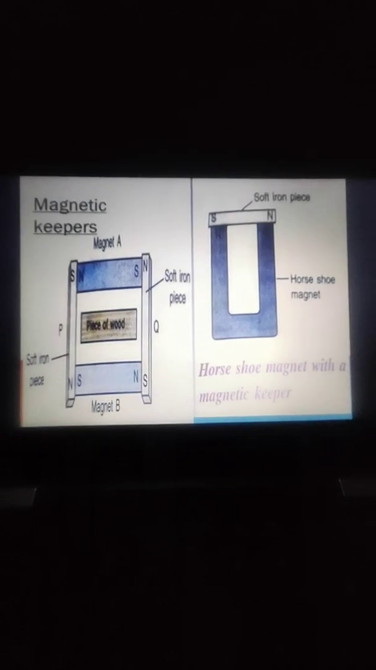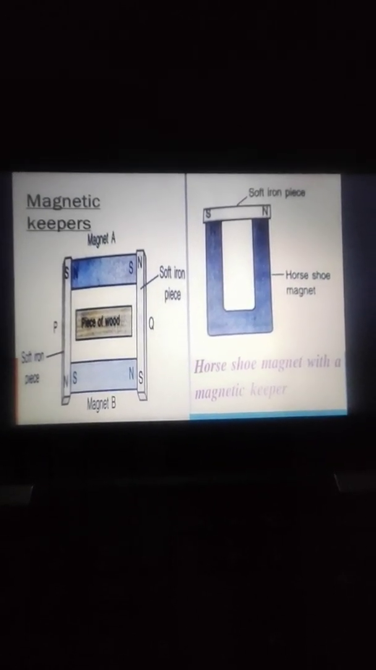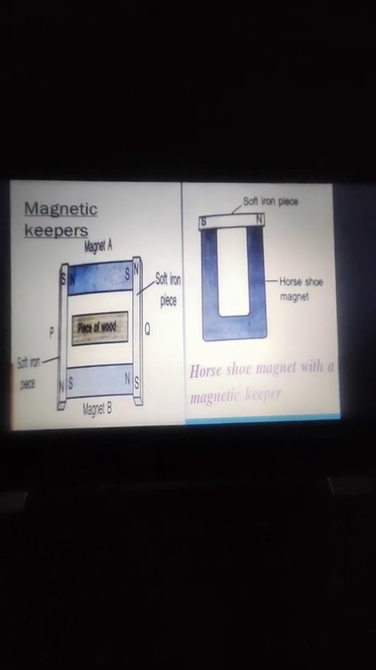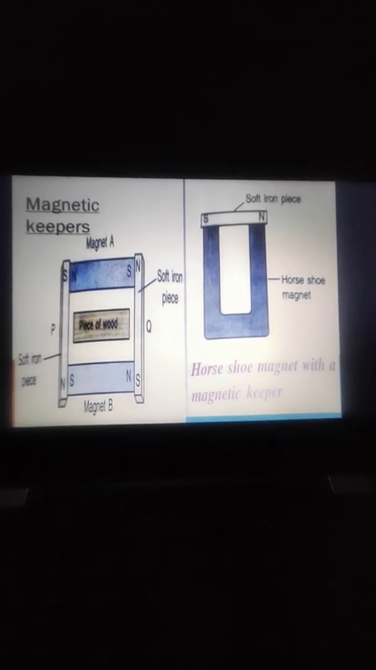And in figure 2, a horseshoe magnet is there with a magnetic keeper. Magnetic keeper here is only a soft iron piece where opposite poles are developed, and it prevents the magnet from demagnetization.